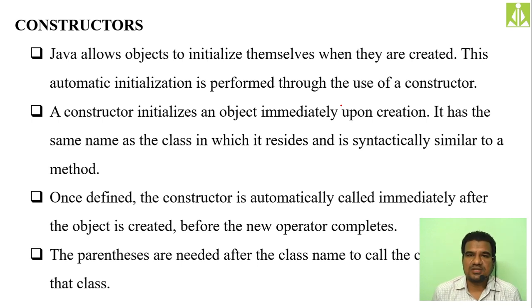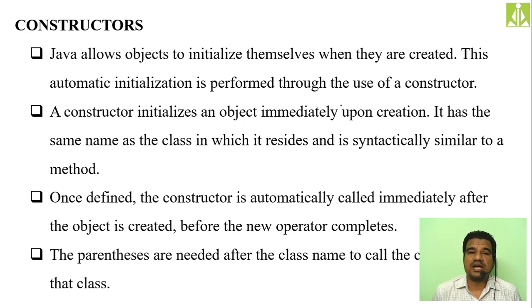This constructor is also a method inside your Java class, but I cannot say it is a simple method. It is a specialized method. It will have some special features, special characteristics, and special properties. That's the reason for the special name, constructor.